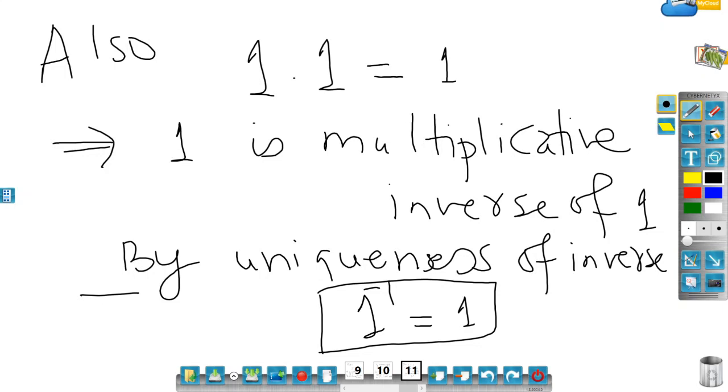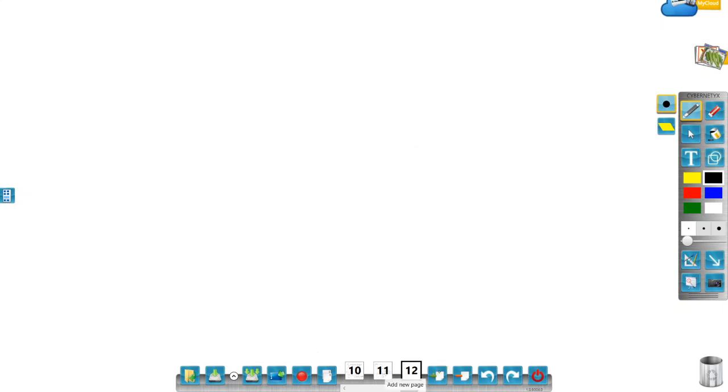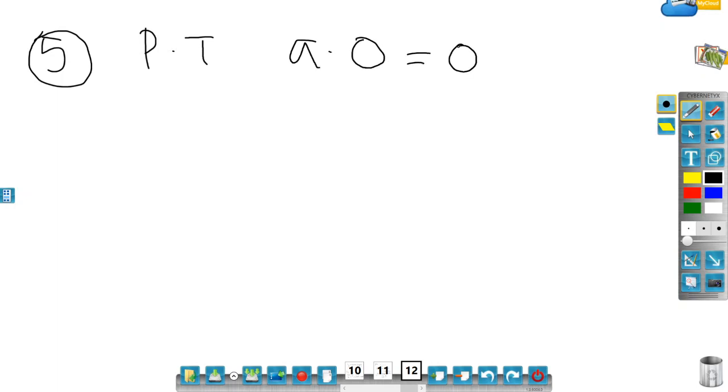Now there are a few more properties. So property number 5: prove that a dot 0 is the same as 0, which is the same as 0 dot a. Let me prove this.